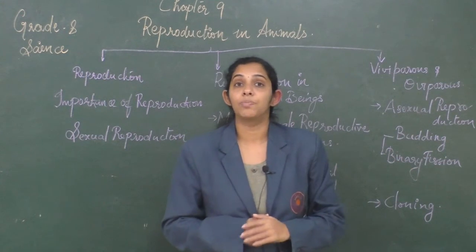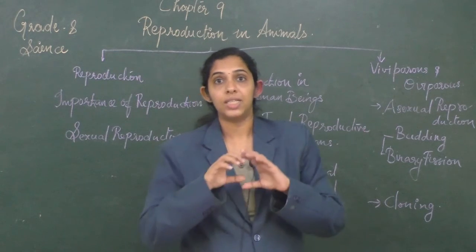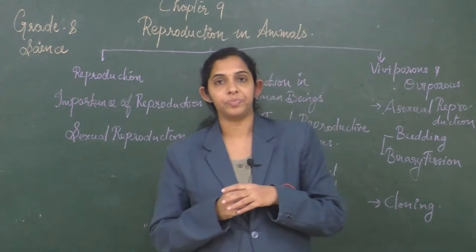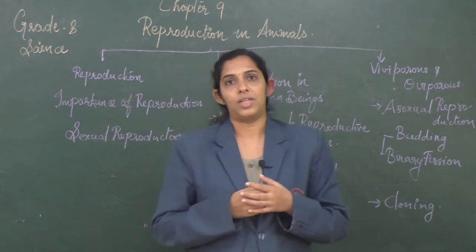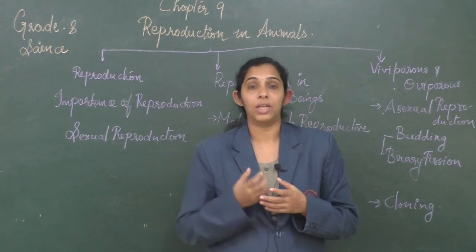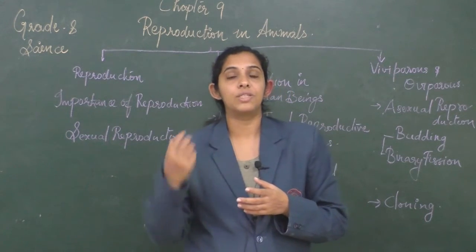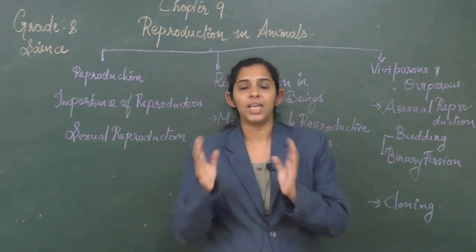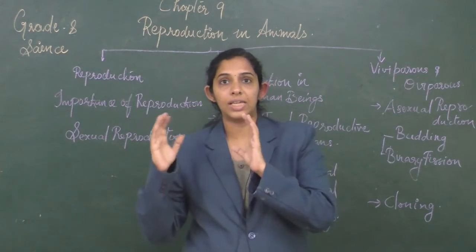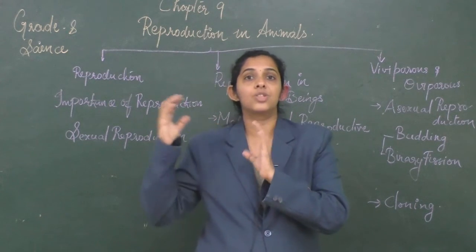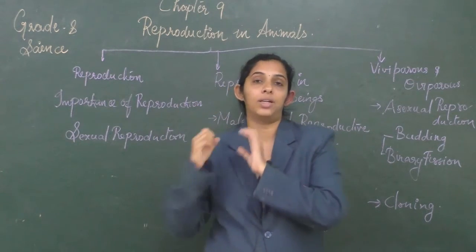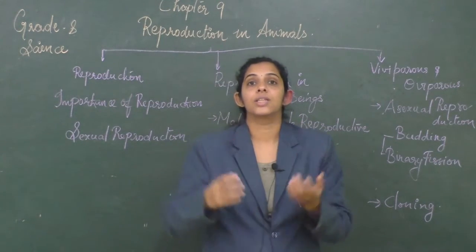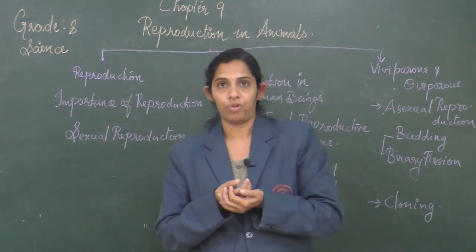Now we have seen the concept of metamorphosis also. It is a process by which a young one transforms into an adult. If you have noticed, the young one of a frog, the tadpole, or the young one of a silkworm, is not similar to its adult. So the young one needs to undergo a drastic change to transform into an adult. This process which they undergo in order to be transformed into an adult is called metamorphosis.